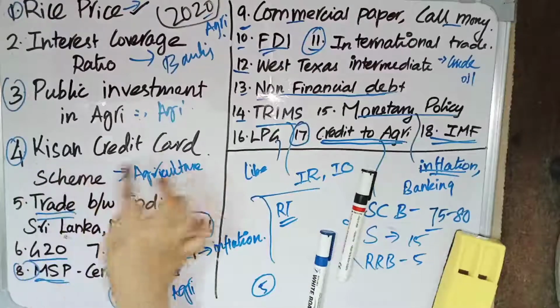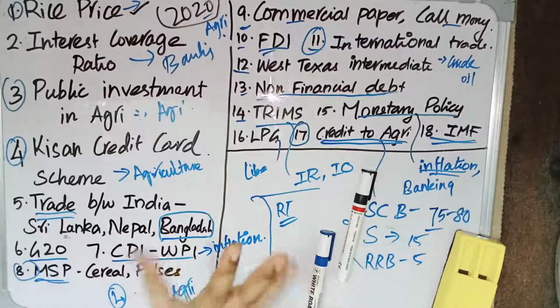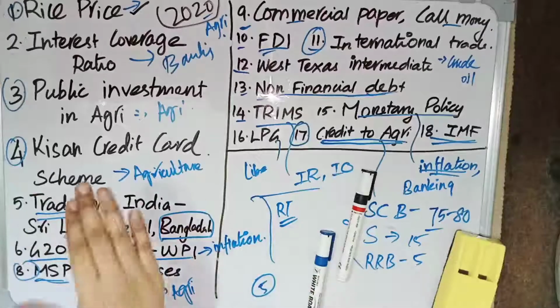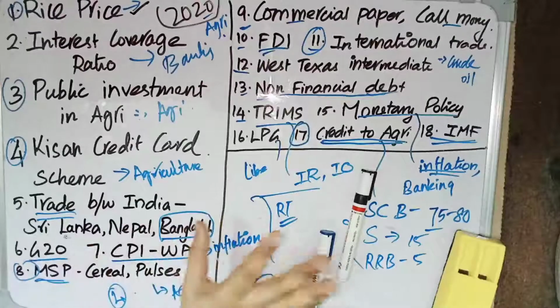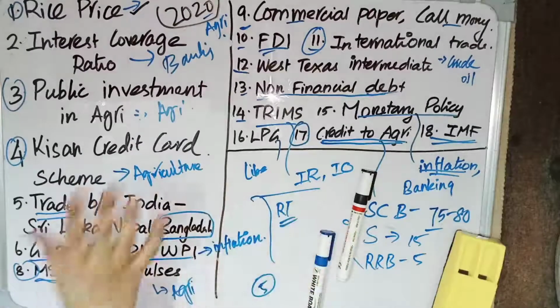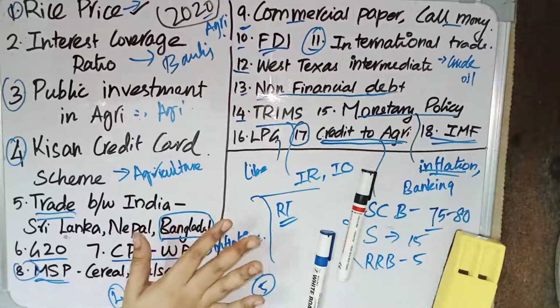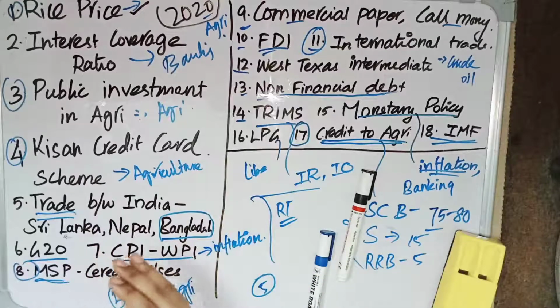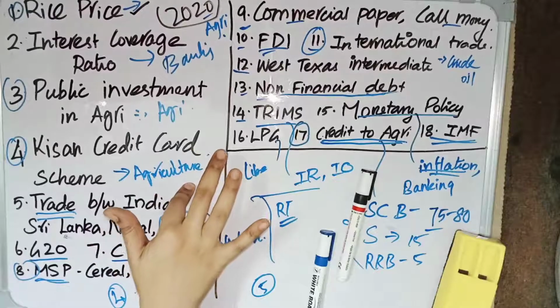Fourth one is Kisan credit scheme. It is also relating to agriculture. Relating to agriculture, we have many schemes. If you are going to see government schemes, there will be at least 20 to 30 questions from schemes itself. You can see there will be around 20 to 30 schemes from agriculture itself. See the schemes which are relating to agriculture, which is very important.